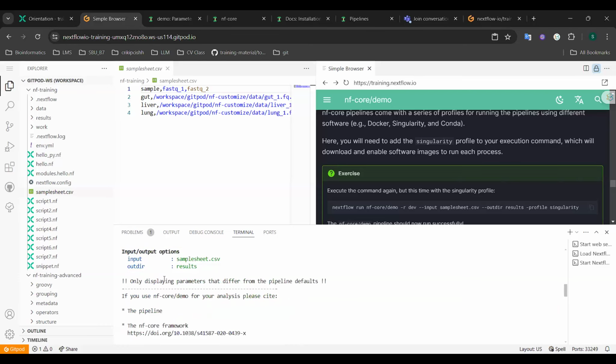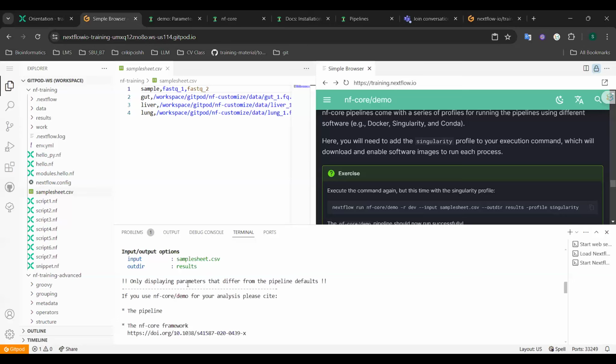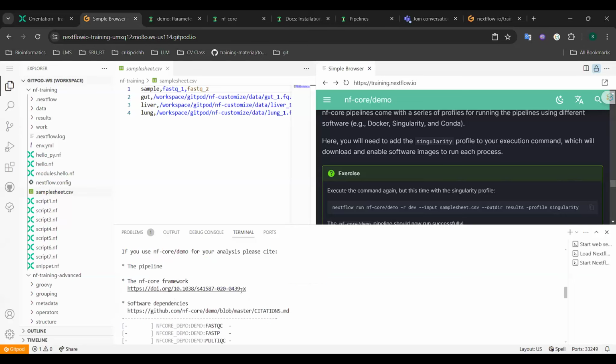It also shows the input and output options, including the samplesheet.csv and the results directory specified as the output directory. And the output also includes a citation reminder.